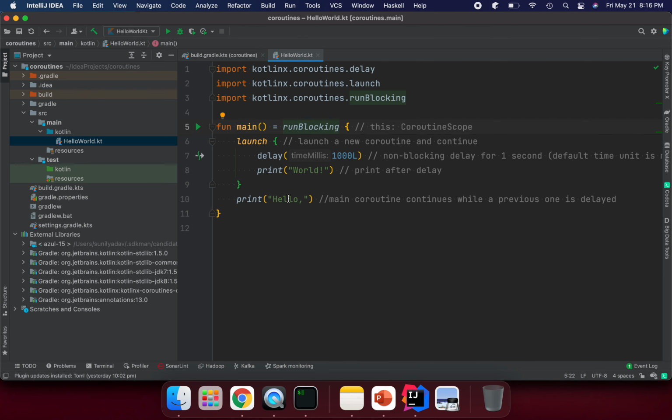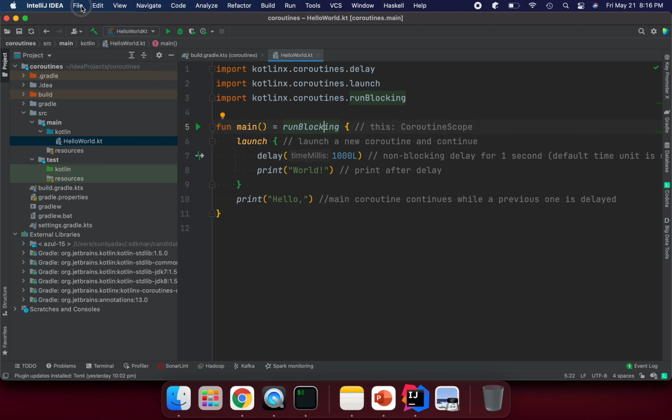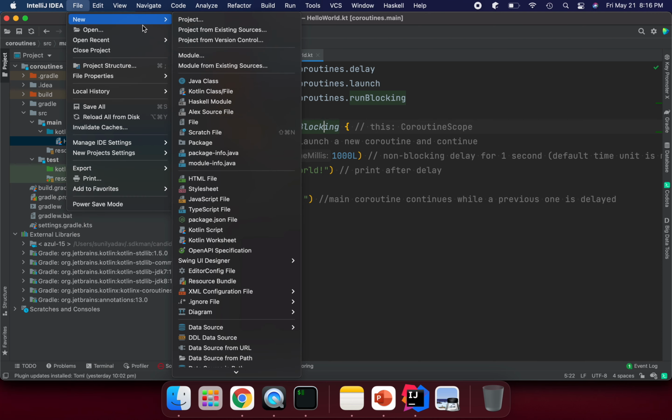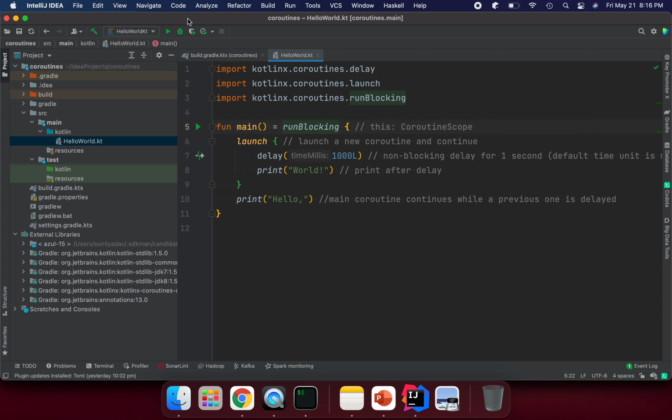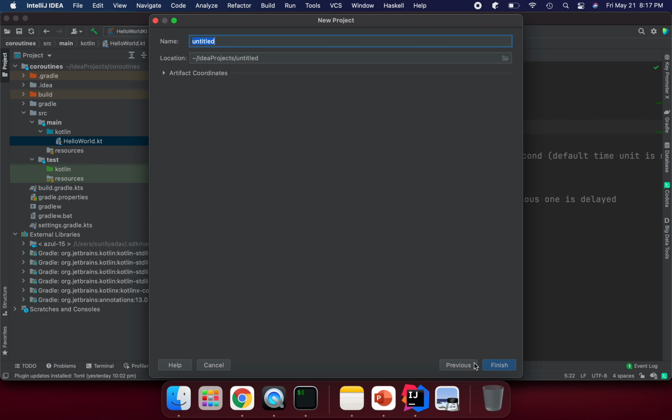So here I have prepared the same example to show how we can run it. If you want to create a project, go to New Project. Choose Gradle as the project type and select the Kotlin DSL build script. We don't need the Java library, we need Kotlin JVM, so select this one. Go to next, give the project name and just finish. It will give you the same template that I am able to see here.